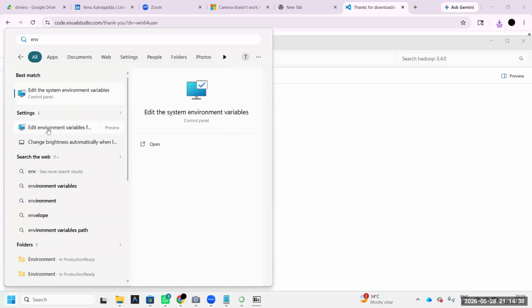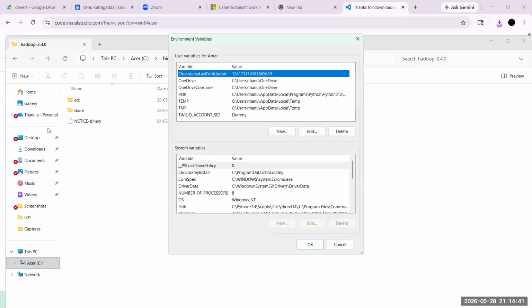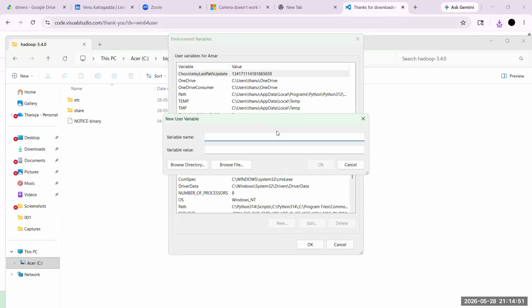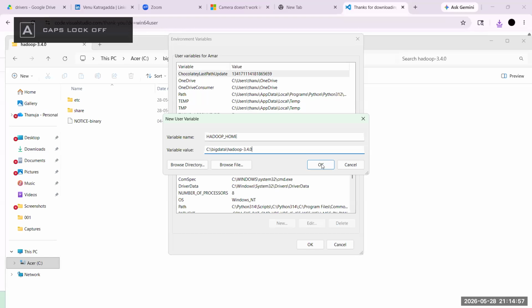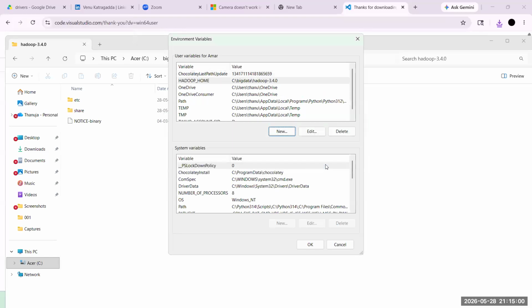What is this environment variable? It is almost like your system. Where the Hadoop Spark software is located, everything you copy paste here. Why you are pasting here? In my demo class, I will guide you. Don't worry. Here, new, Hadoop. Boom. That's it. Similarly, all software same. Any big data software same.